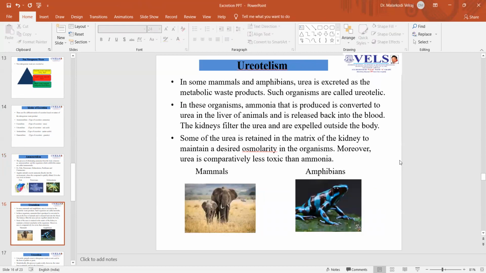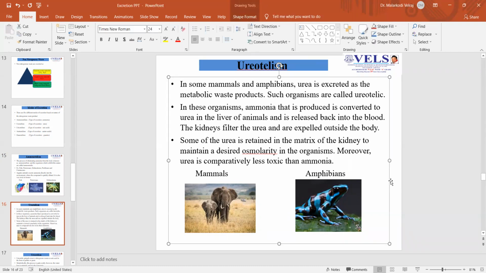The next is ureotelism. In some mammals and amphibians, urea is excreted as the metabolic waste product. Such organisms are called ureotelic, and in these organisms, ammonia produced is converted to urea in the liver and is released back into the blood. The kidneys filter the urea and it is expelled outside the body. And urea is retained in the matrix of the kidney to maintain a desired osmolarity in the organisms. Moreover, urea is comparatively less toxic when compared with ammonia. And these are some of the examples: mammals and amphibians.